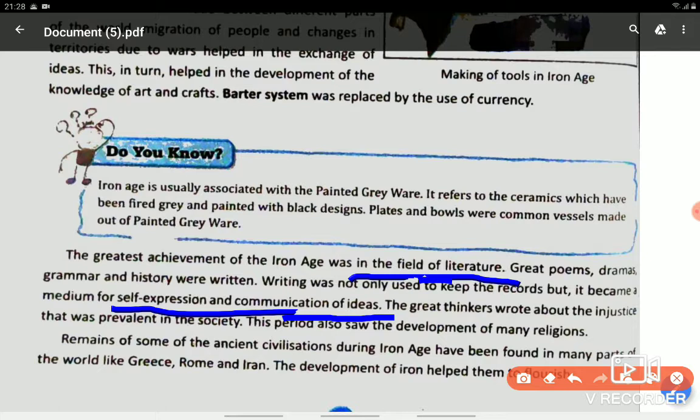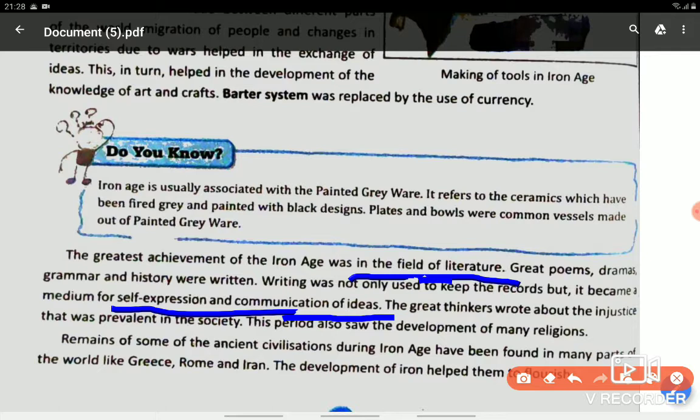The great thinkers wrote about the injustice that was prevalent in society. We are coming to know what injustice took place at that time. A number of social evils were there: sati pratha, johar, apart from that the parda system, and how slaves were exploited and tortured.